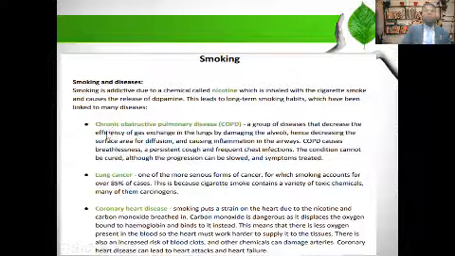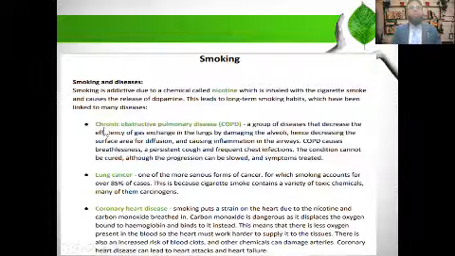For example, like you see here, chronic obstructive pulmonary disease, COPD, a group of diseases that decrease the efficiency of gas exchange in the lungs by damaging the alveoli, hence decreasing the surface area of diffusion and causing inflammation in the airways. So here, this is the respiratory disease, of course, in which the alveoli are damaged.